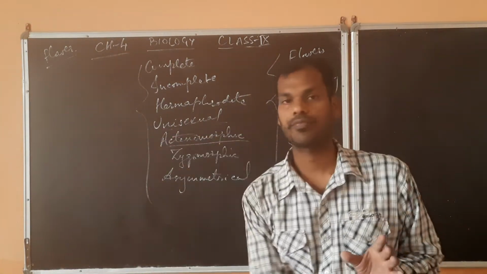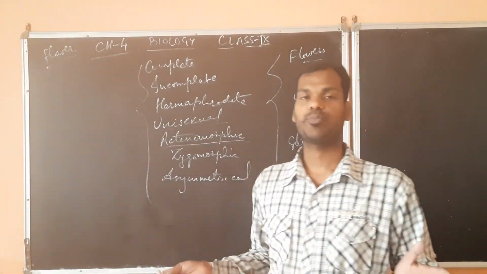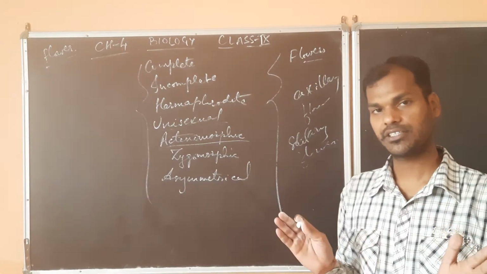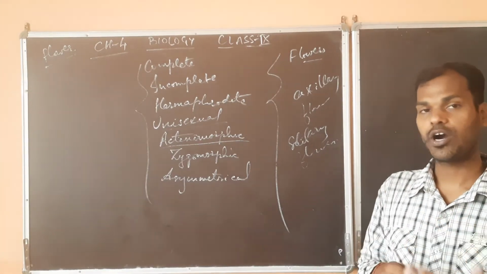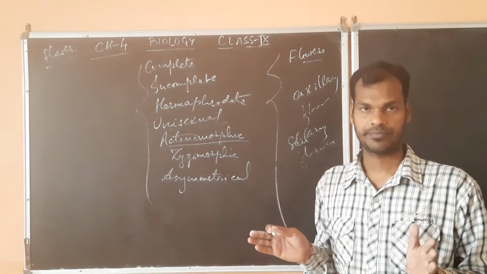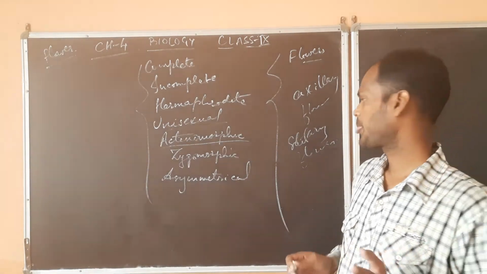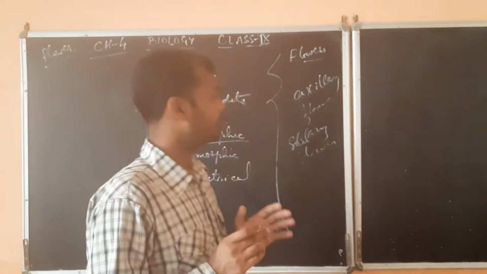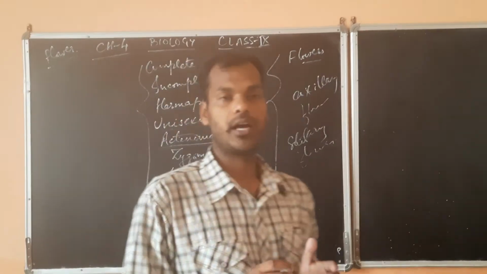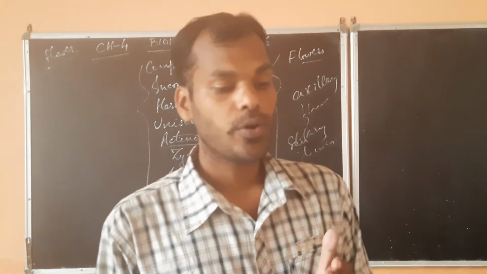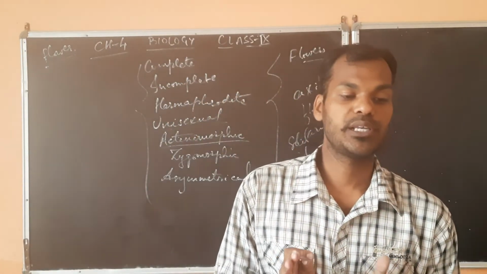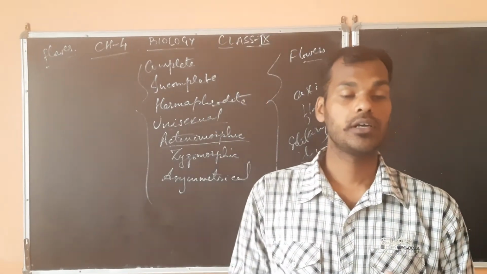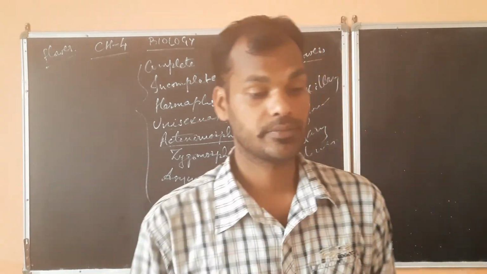Next is actinomorphic. Now actinomorphic, you might be aware about the symmetry in mathematics. For any structure, how many planes you are able to divide it in, that is called symmetry. So in an actinomorphic flower, you can divide that flower into two similar halves along two or more planes.